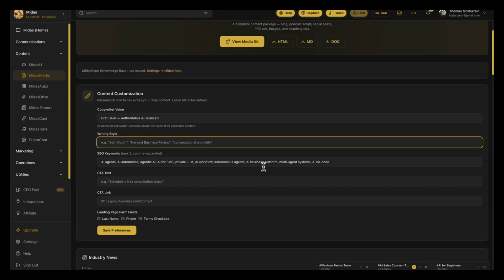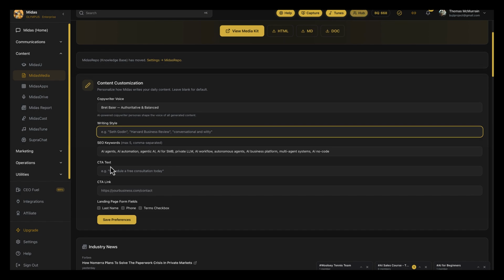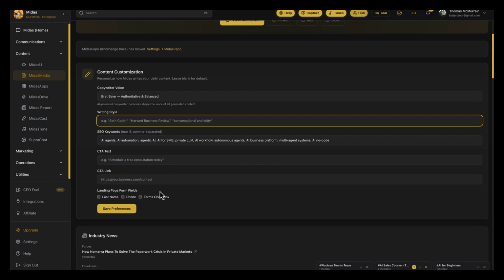You can add additional keywords that you want it to search for. Maybe you want to change the theme for a month and focus on something else. You can put in call to action text at the bottom of your blog. It'll put a call to action button with the CTA text, and of course whatever link you want it to go to. If you want it to link to your webinar or your ebook or your landing page, you can do that.